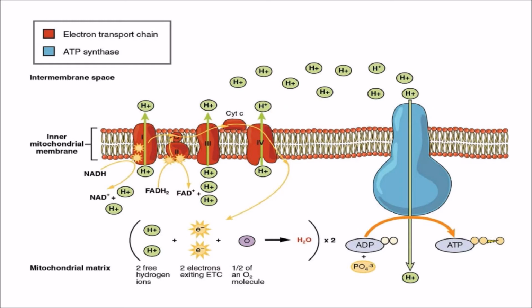And now the proton concentration in the intermembrane space increases and creates a concentration gradient.